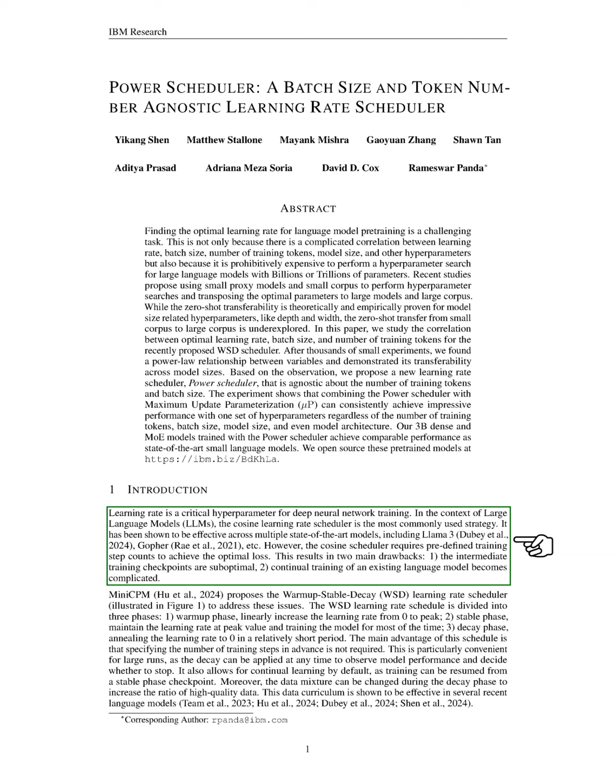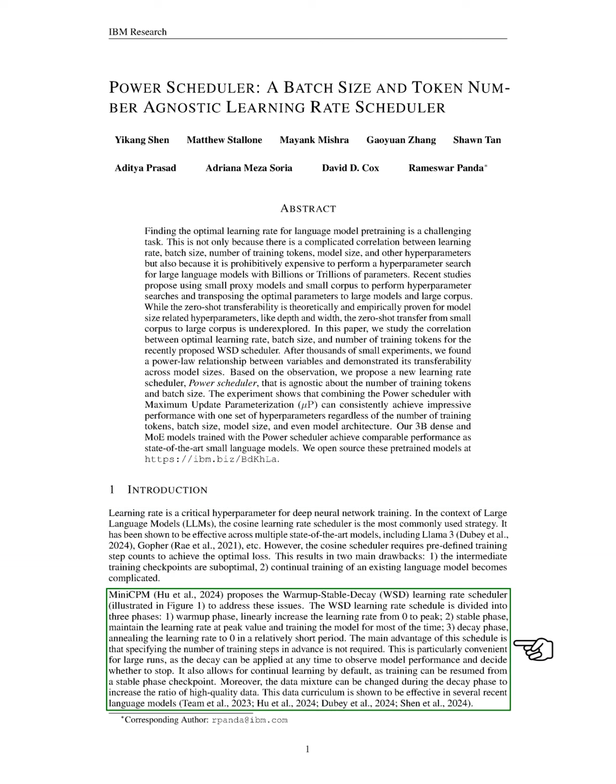complicate continual training. To tackle these issues, we introduce the Warm-Up Stable Decay (WSD) learning rate scheduler, which consists of 3 phases. First, a warm-up phase where we gradually increase the learning rate from 0 to its peak. Second, a stable phase where we maintain this peak learning rate for most of the training. And third, a decay phase where we quickly reduce the learning rate back to 0.